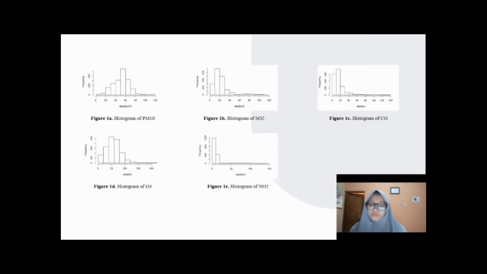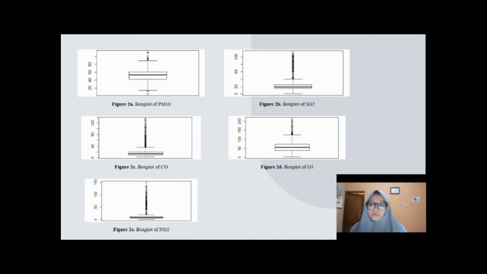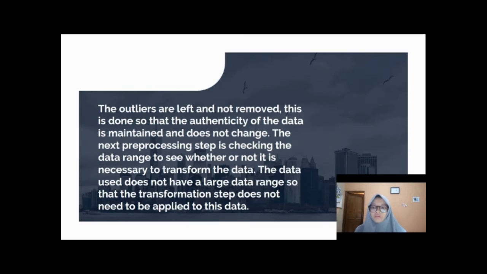The next pre-processing step is outlier detection using box plots. From figures 2a to 2e, it can be seen that all variables have outliers. The outliers are left and not removed. This is done so that the authenticity of the data is maintained and does not change.